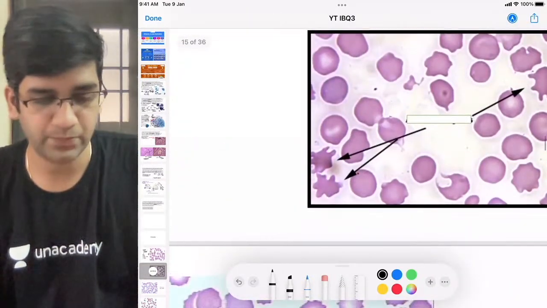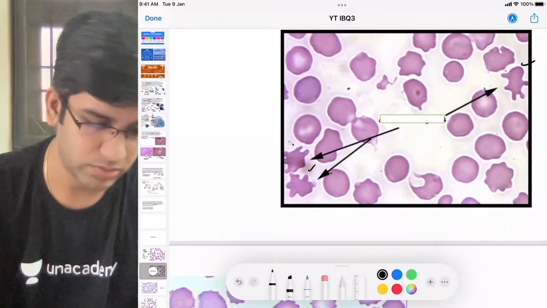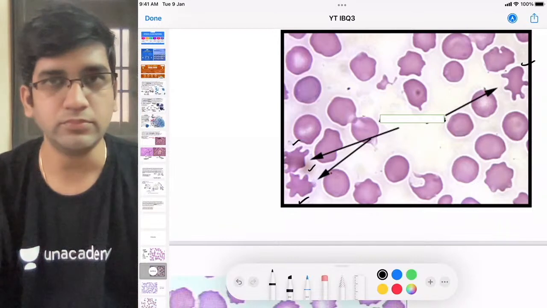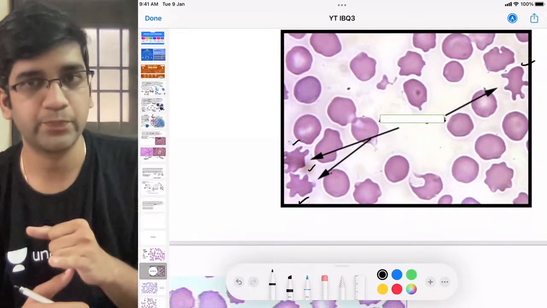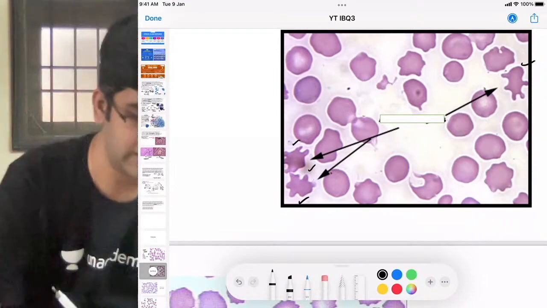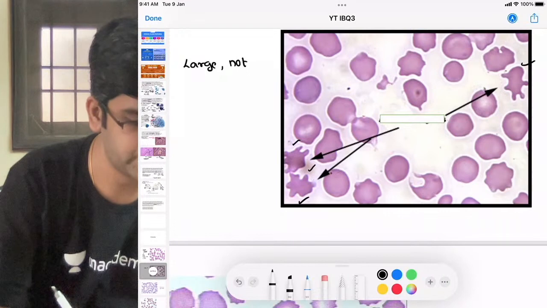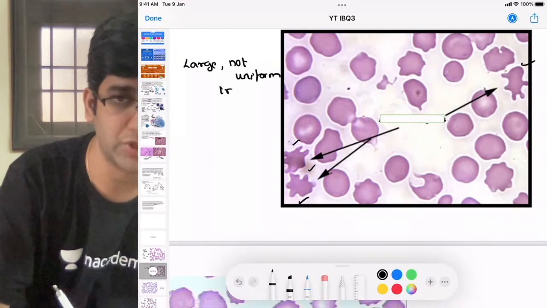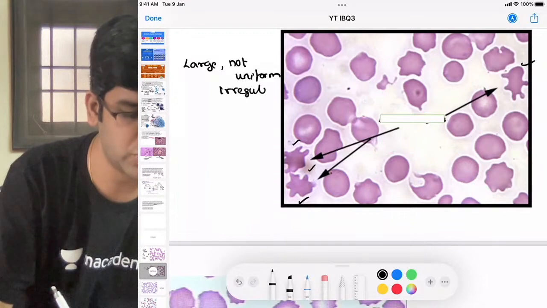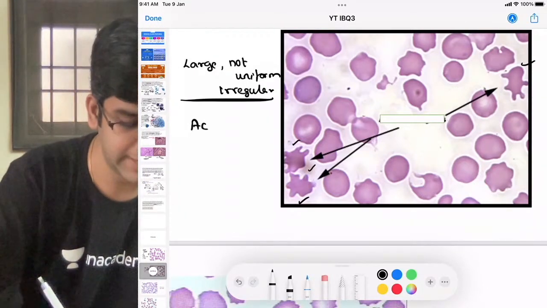What cell is this? What are these? They are irregular. They are blunt. They are large projections. They are not uniform, and they are irregular projections as well. What are these projections, or these cells, called? Perfect. We call them acanthocytes.